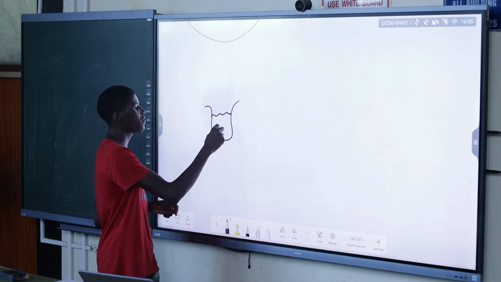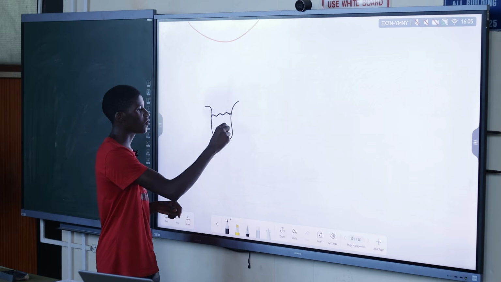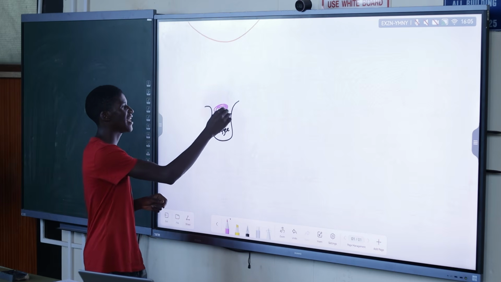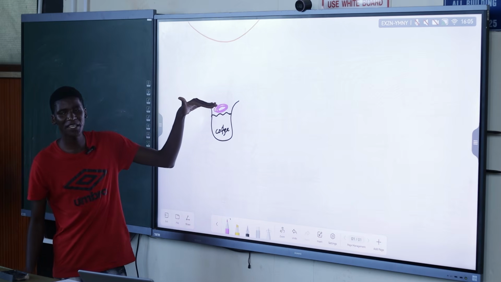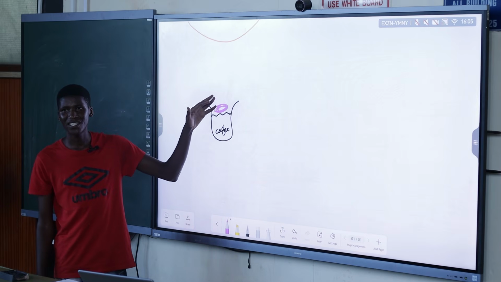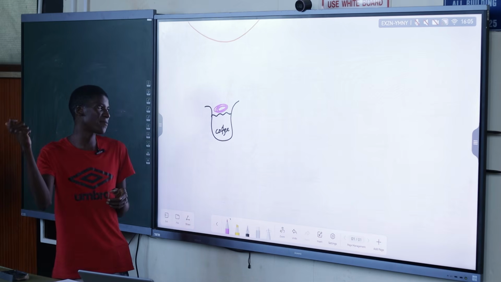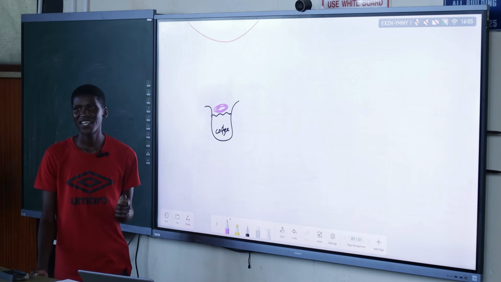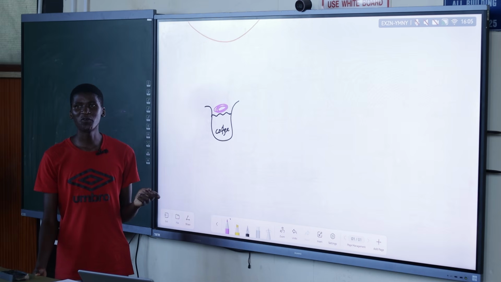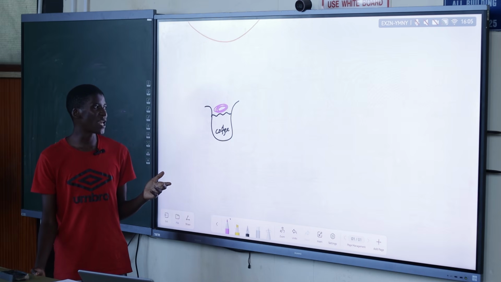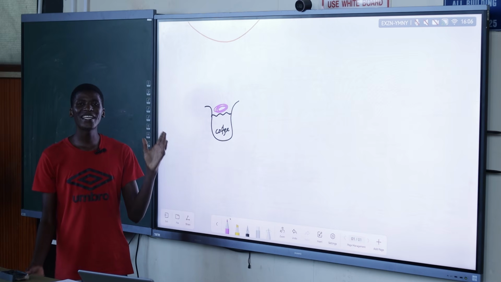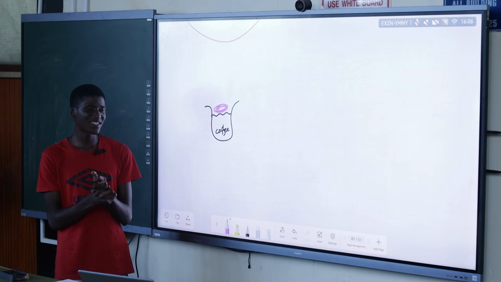Basically, when you have got your coffee here, and then you have got your coffee creamer, you put your coffee creamer here. What will happen? What do you expect to happen? Let's just say I put the cream on top. What will happen? It will float. And then what will eventually happen? It will float until when? It will not float for 2 days. It will end up mixing together. Yes, that's the whole point.